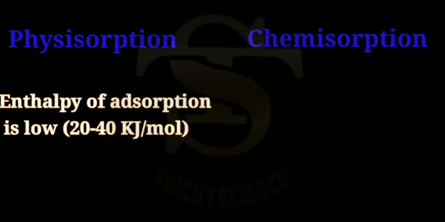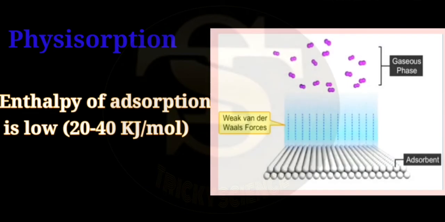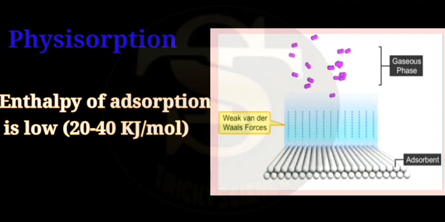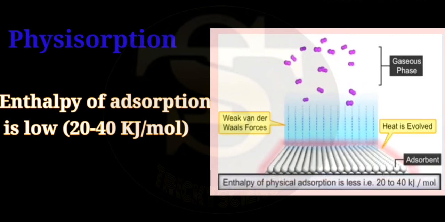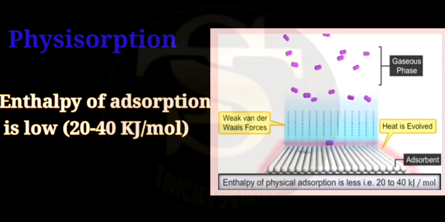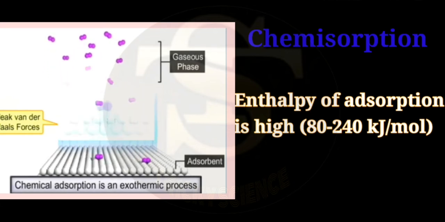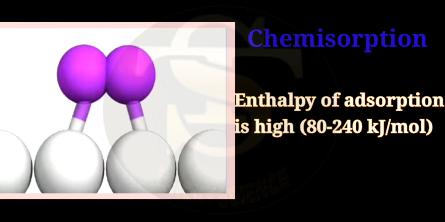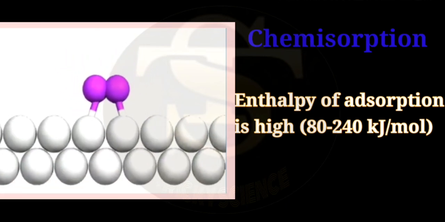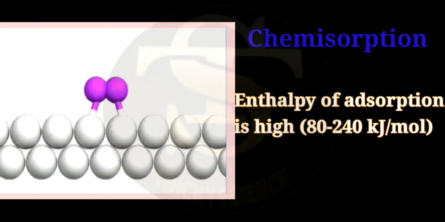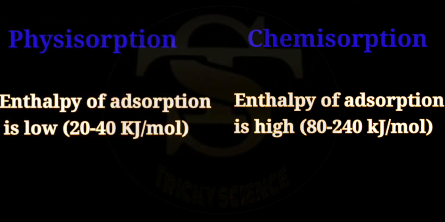In physical adsorption, since the van der Waals forces are weak, the heat evolved or the enthalpy of adsorption is very little, around 20 to 40 kJ per mole. Chemical adsorption is also an exothermic process. However, in chemical adsorption, surface compounds are formed and forces involved are similar to chemical bond. Thus, a relatively high amount of heat is evolved, about 80 to 240 kJ per mole. Therefore, the enthalpy of physical adsorption is low, whereas the enthalpy of chemical adsorption is very high.